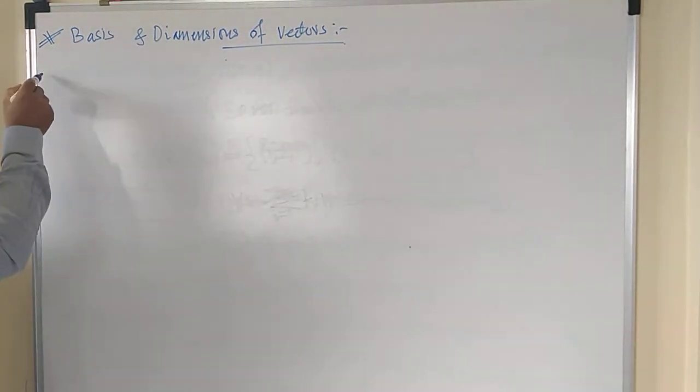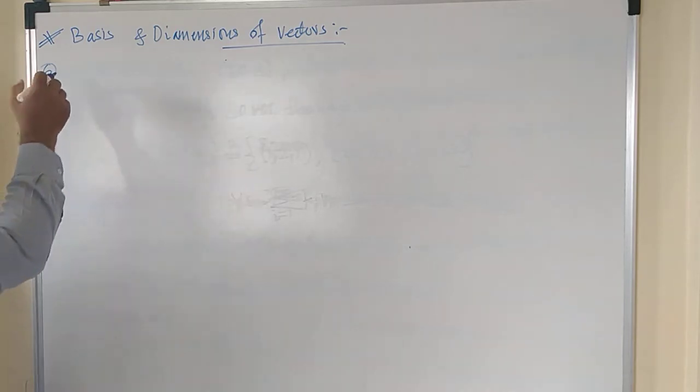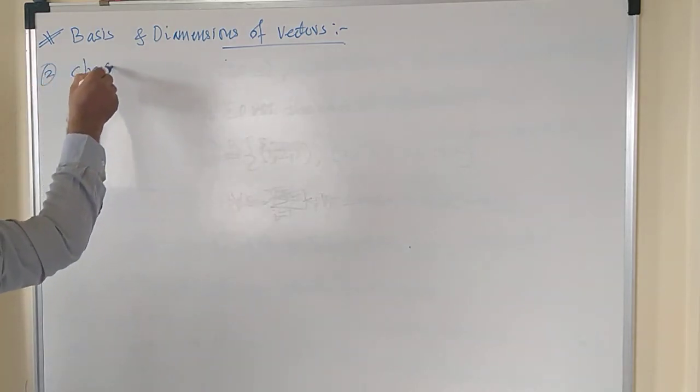The second problem is problem number 2. Check whether or not the following forms a basis for the vector space.